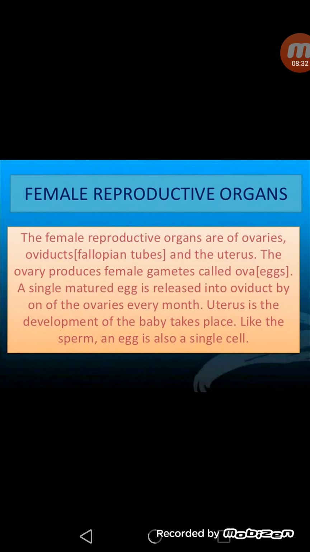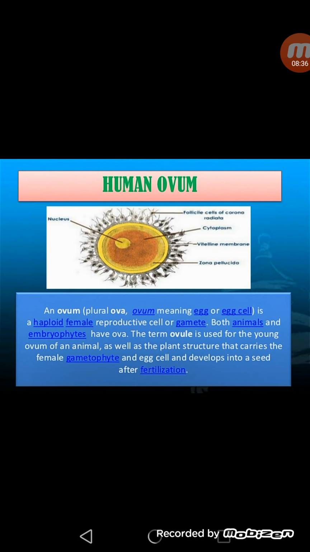As a sperm is a single cell, the ovum or egg is also a single cell. This is a diagram of the ovum, but the size of the ovum is somewhat bigger than the sperm. Ovum, plural ova, means egg or egg cell. It is a haploid female reproductive cell. Haploid means having half the number of chromosomes.